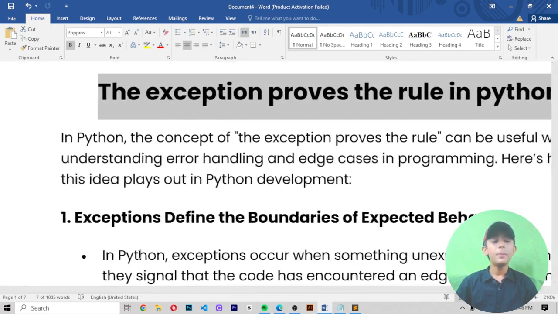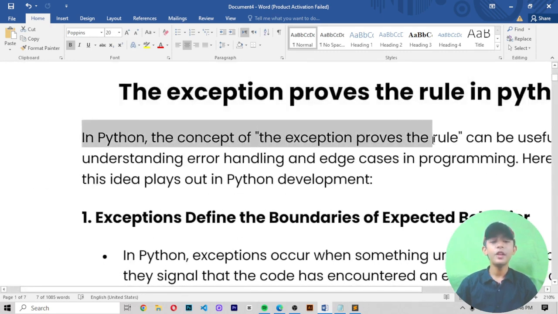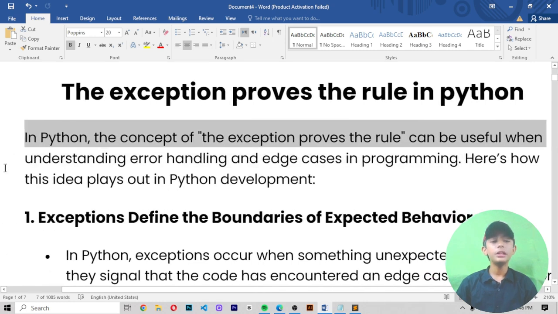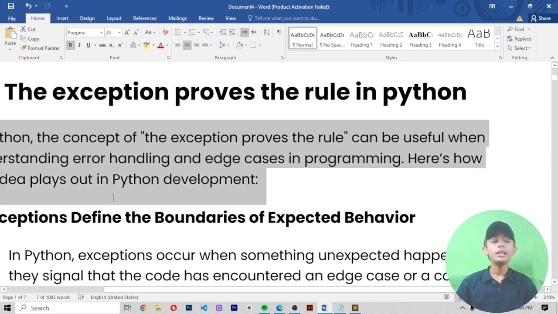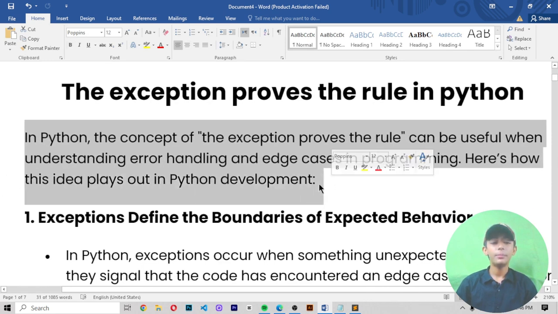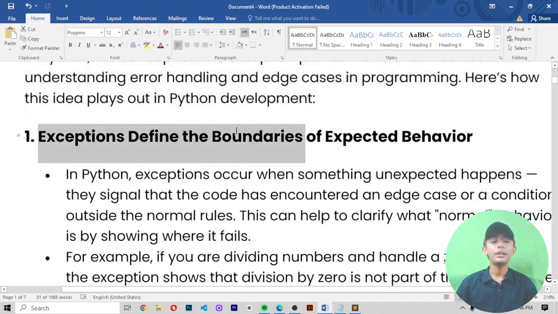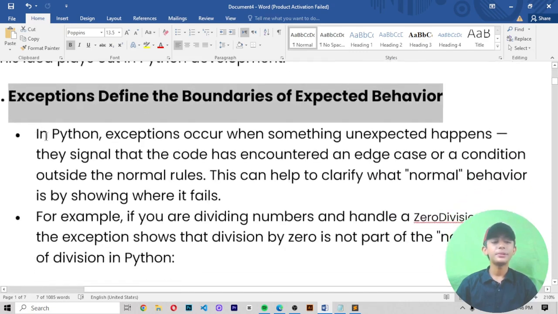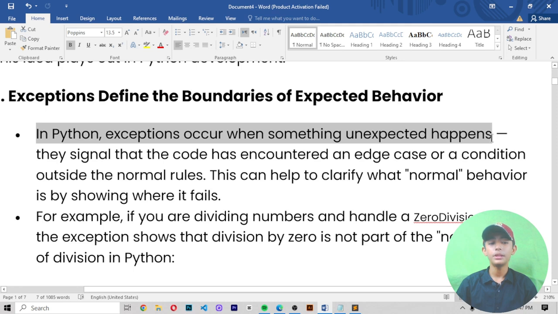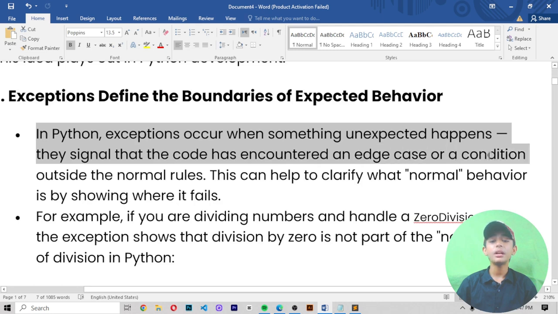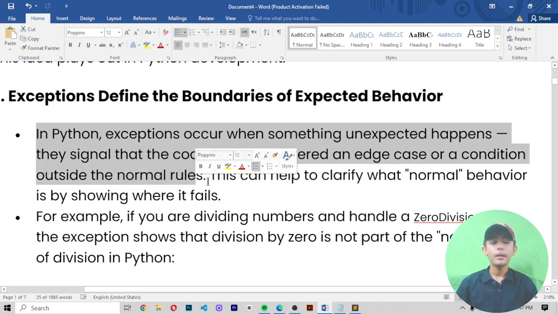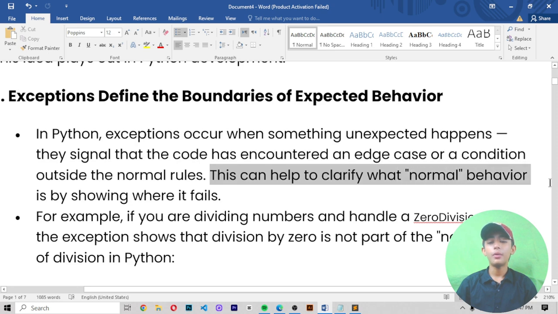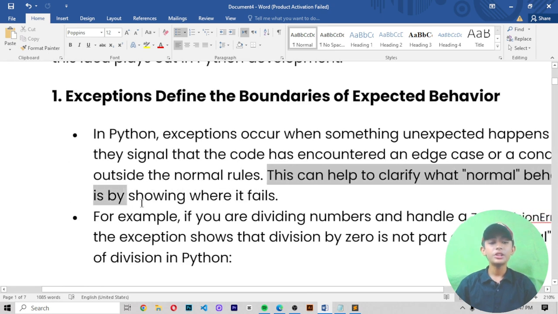In Python, the concept of the exception proves the rule can be useful when understanding error handling and edge cases in programming. Here's how this idea plays out in Python development. First, exceptions define the boundaries of expected behavior. In Python, exceptions occur when something unexpected happens, like the code has encountered an edge case or a condition outside the normal rules. This can help to clarify what normal behavior is by showing where it fails.